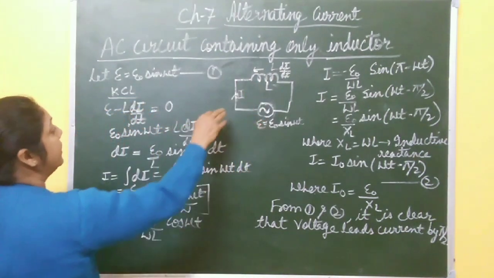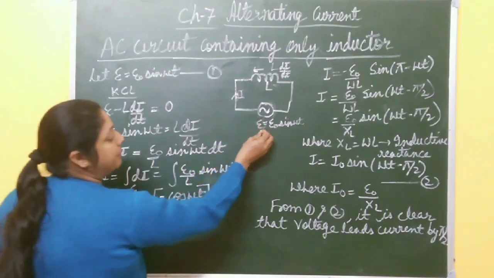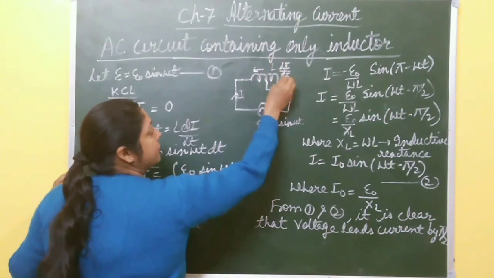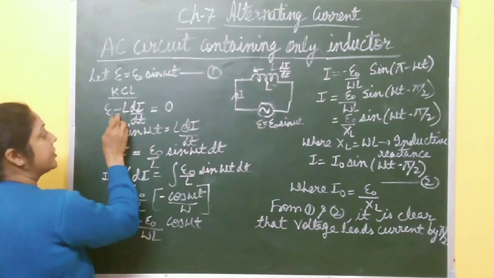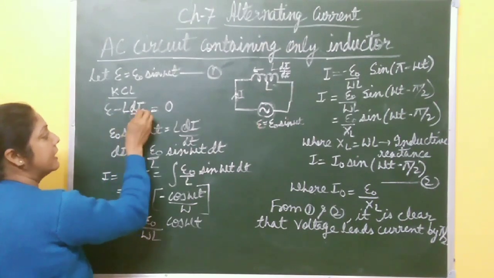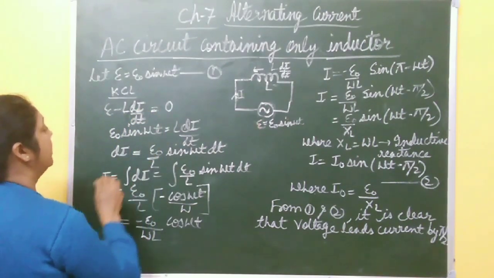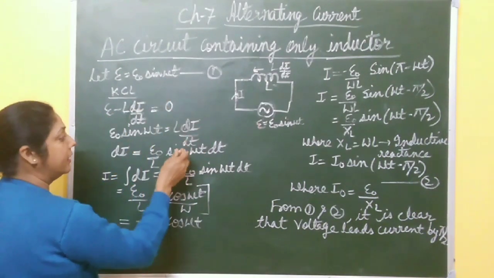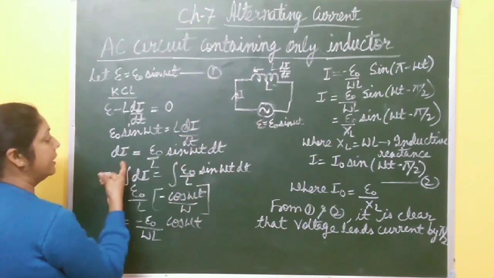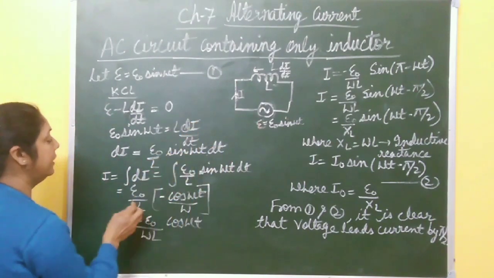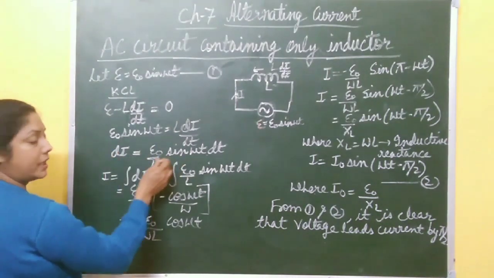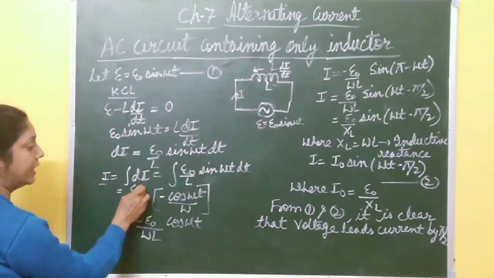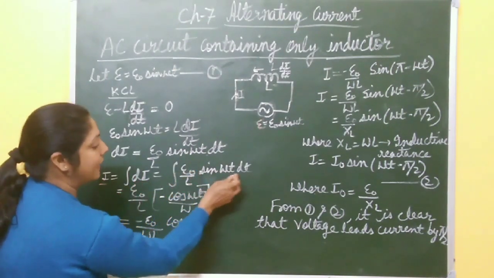So apply Kirchhoff's law in this one, right? This is the applied voltage E equal to E naught sin omega t, minus the back EMF induced across this L, which is L di by dt, and its direction is opposite to this one. So E minus L di by dt equal to 0. Put the value of E: E naught sin omega t equals L di by dt. You separate di from this equation: di is E naught by L sin omega t dt. You integrate both sides. After integrating, you get total current I. I is the integration of this di, the integration of this E naught by L sin omega t dt.